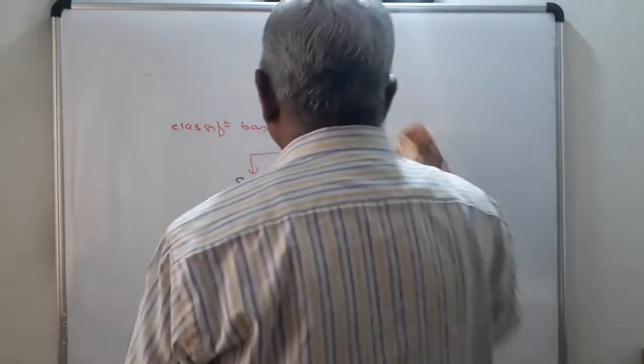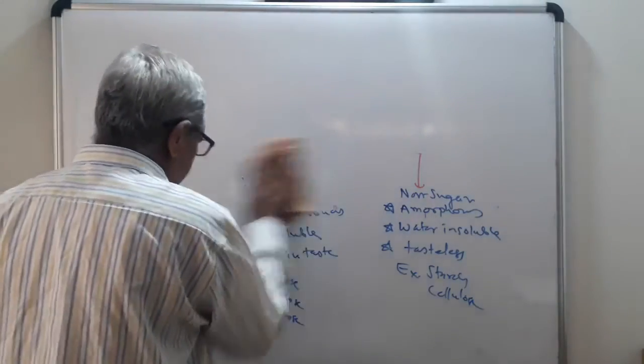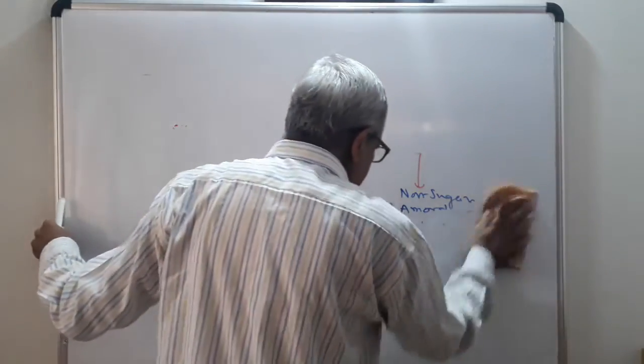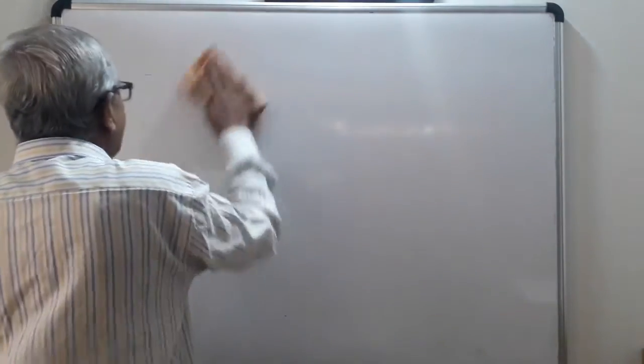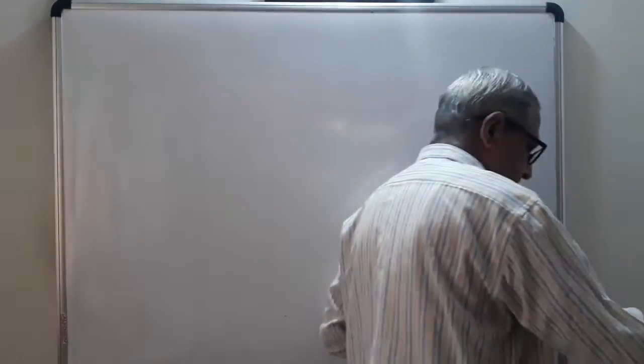Now, classification based on reducing property. So, give the title: classification based on reducing property.